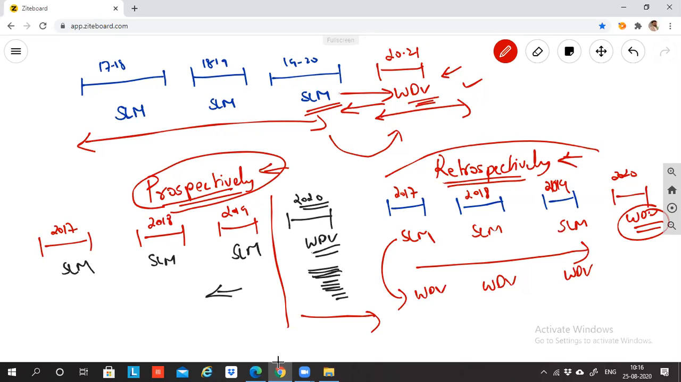Prospective means from the date the change comes, from that date it will be implemented. Retrospectively means from a past date it will be implemented. If this is clear, let me know and I'll proceed forward. Clear, sir. Clear, sir, everybody. Understood, sir.